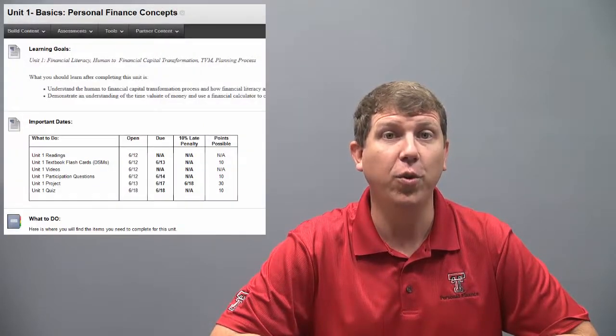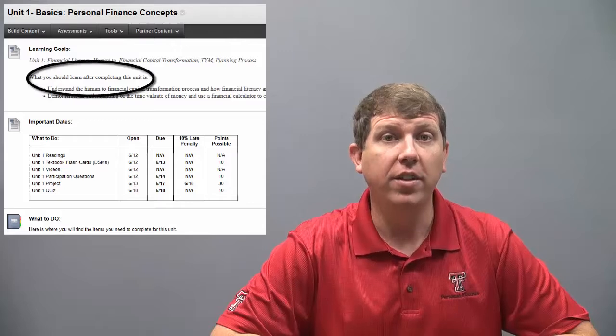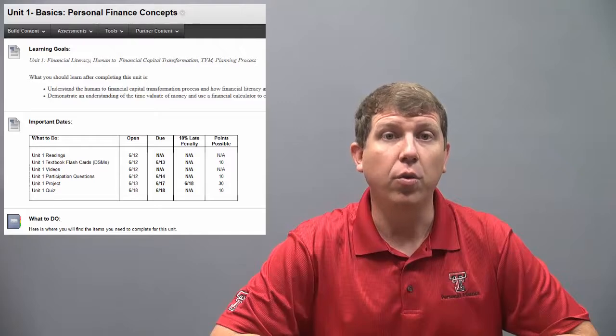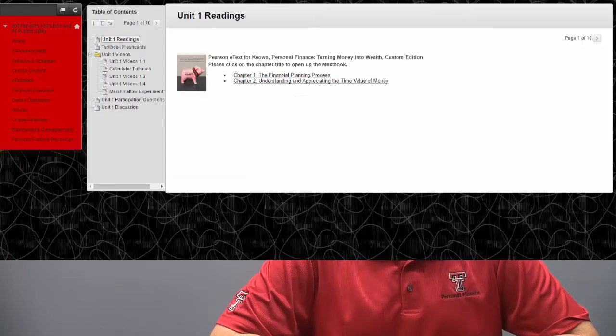Now let's look inside the folder for Unit 1. Here you'll find a list of the learning goals for this unit, as well as what you should learn after completing the unit. You'll also find a list of the readings for this unit. Once you have finished your reading for each unit, you will click on the What to Do binder. This is where you'll find the videos that you need to watch for each unit. After you've watched the videos, you can begin your assignments for the unit. Flashcards will be due first, followed by participation questions, followed by a project, and then a short quiz. You may submit the project multiple times, and I will try to grade early submissions and give feedback so that you may rework any mistakes and resubmit for a chance at a higher grade.